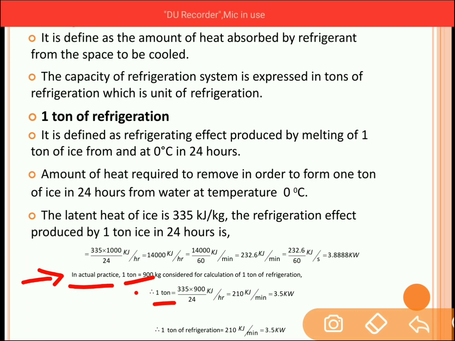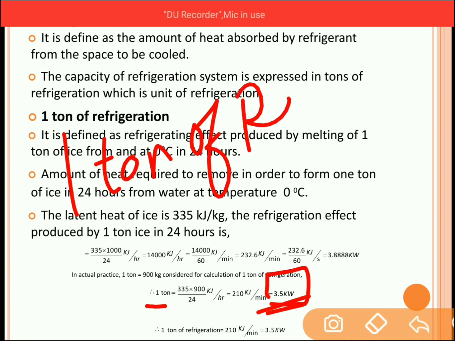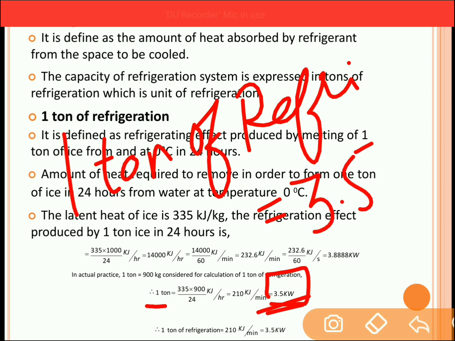335 into 900 divided by 24. And it can be converted into kilowatt, that is kilojoule per second, by dividing it by 3600. So the final answer for 1 ton will be 3.5 kilowatt. So you need to remember this value over here, that is 1 ton of refrigeration is equal to 3.5 kilowatt.